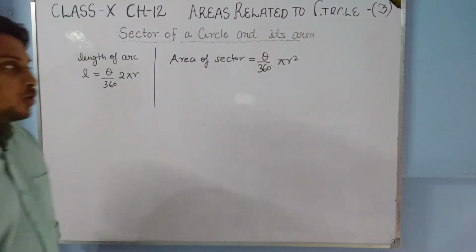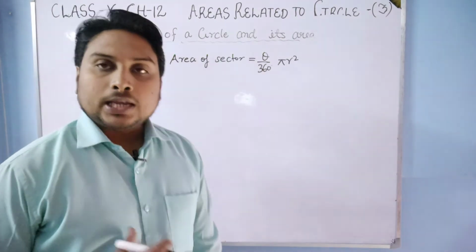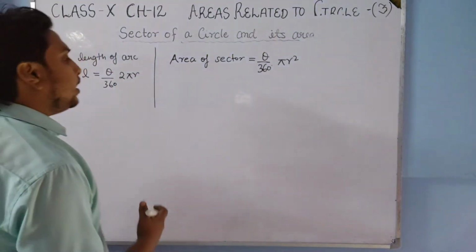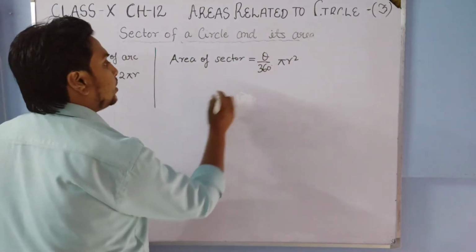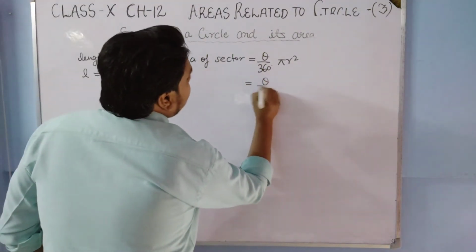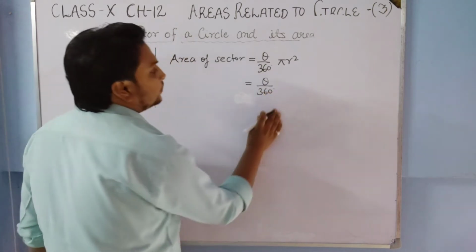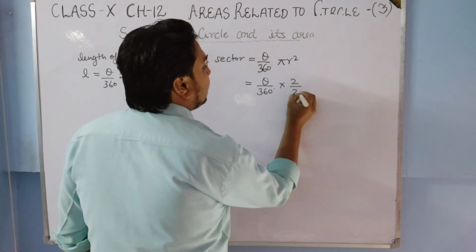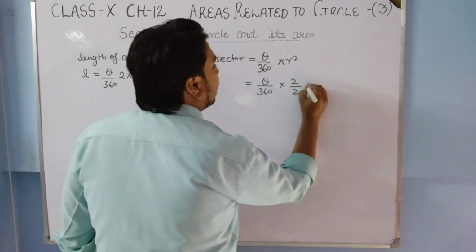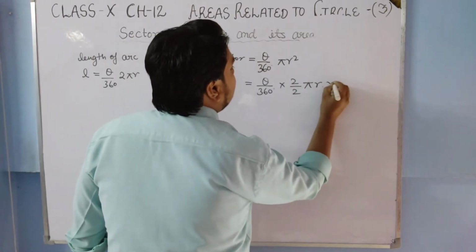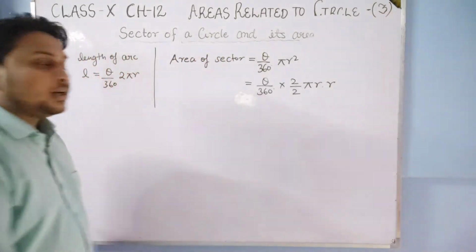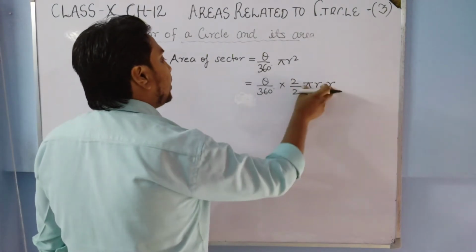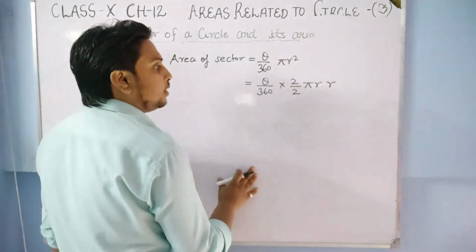So what I am going to do is find the area of the sector in the form of L. See, theta upon 360 degree, here I am multiplying by 2 into 2 and writing r two times. Can we write it like this? 2 by 2 will cancel out, and pi r square will be there, as in the above step.